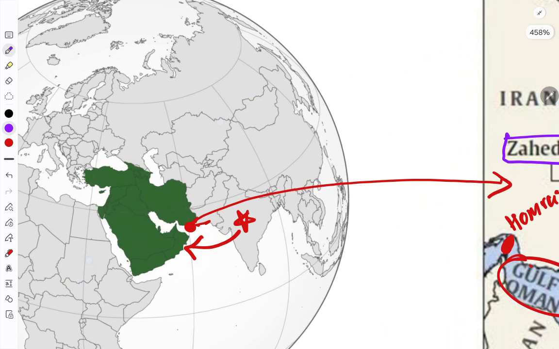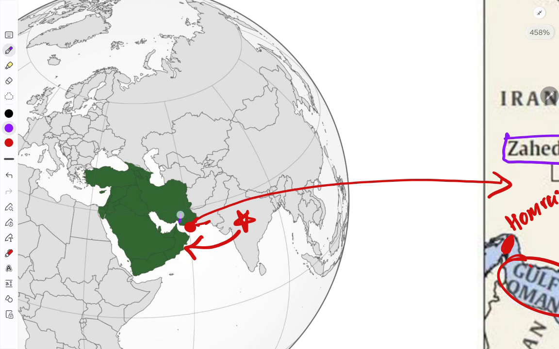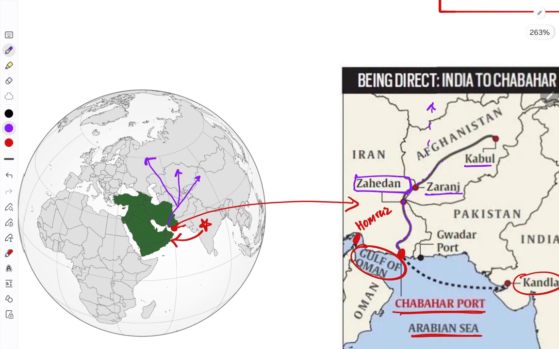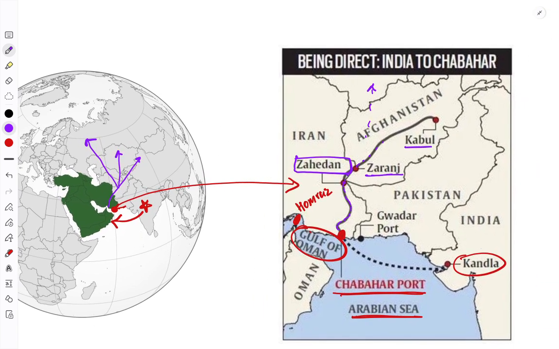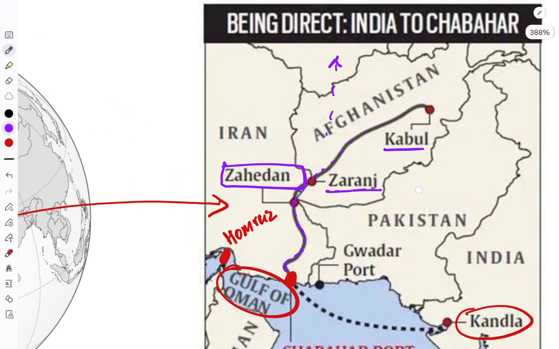From here it can enter Afghanistan, as well as Central Asia, as well as Russia, right? So it is strategically very important, as well as economically important.